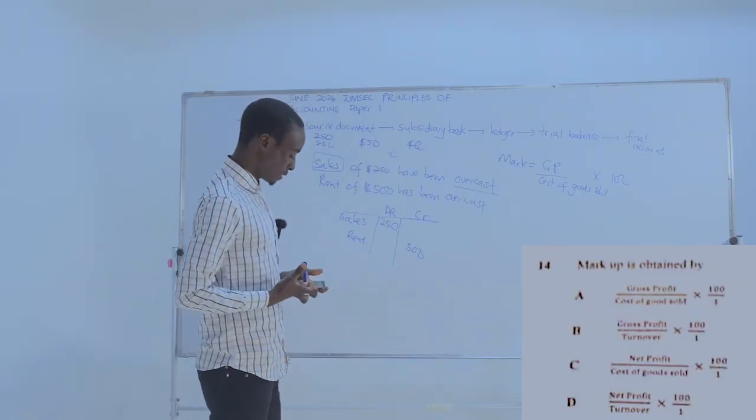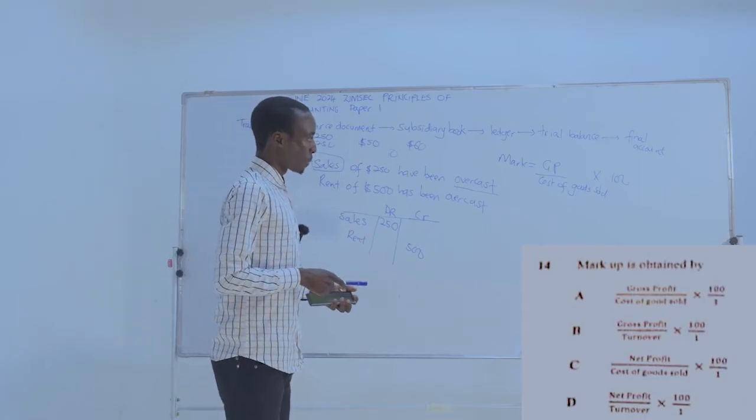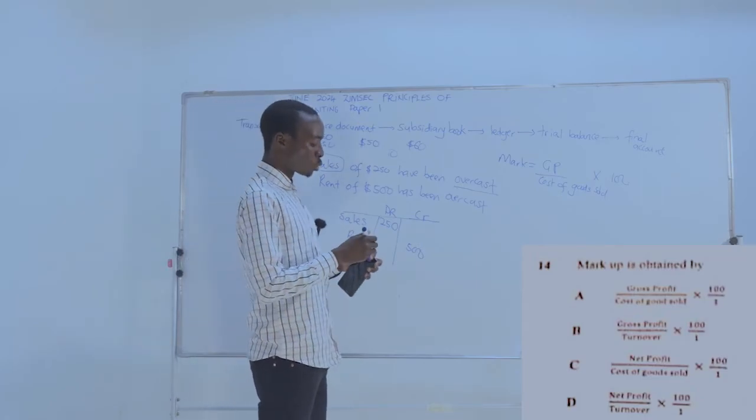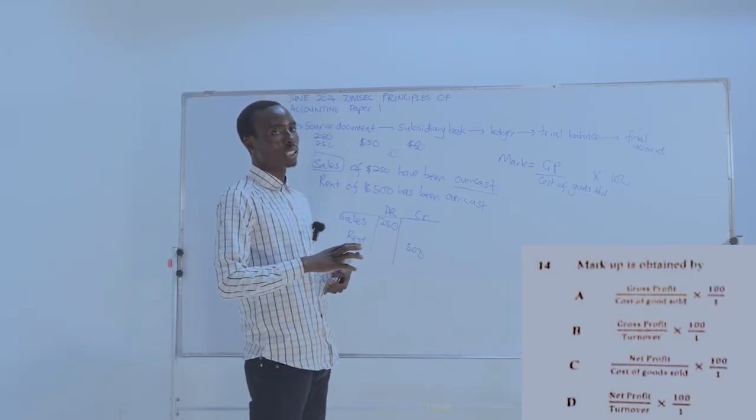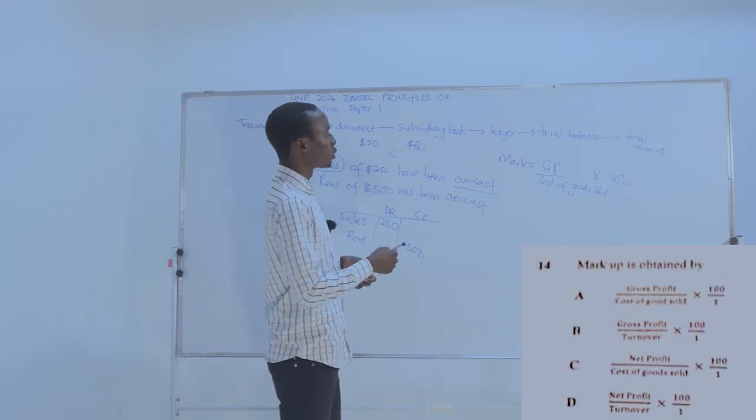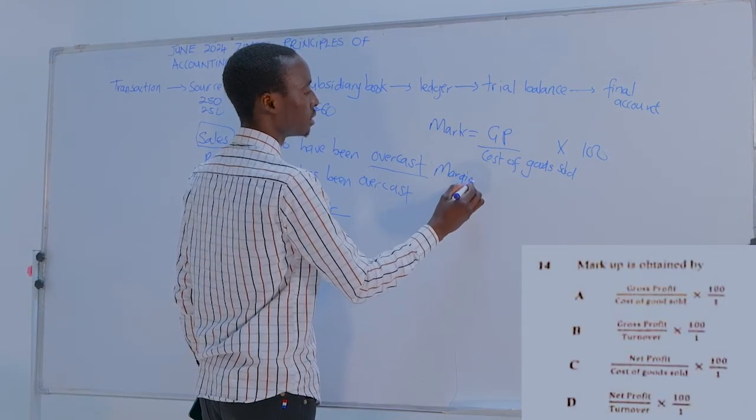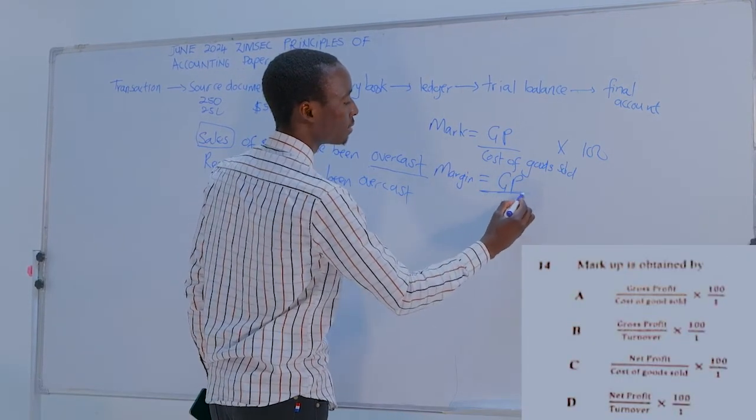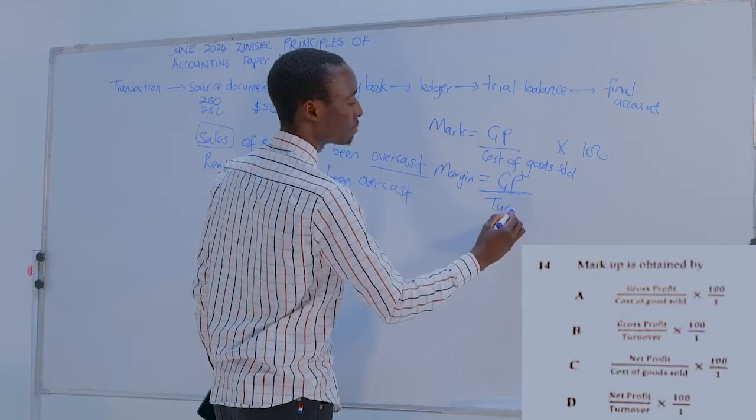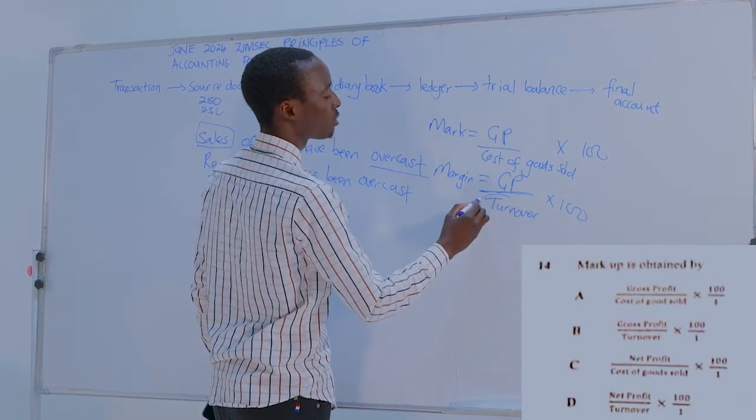Ndokuti tiwane chi inonzi markup. Then kune chi chinonzi margin. Margin is a gross profit expressed as a percentage of sales turnover, right? So margin will be equal to gross profit over turnover times 100.